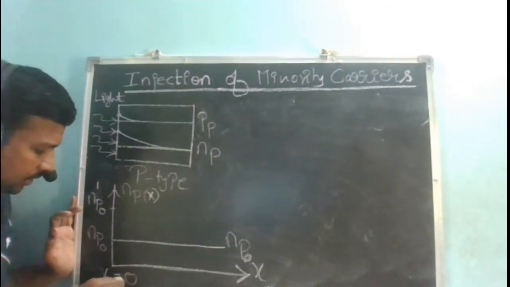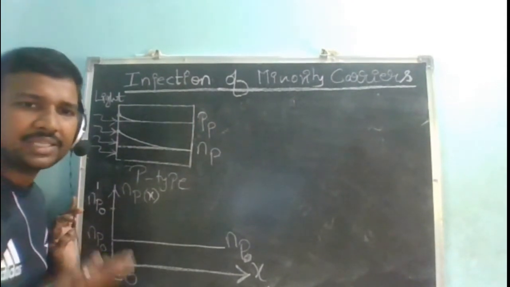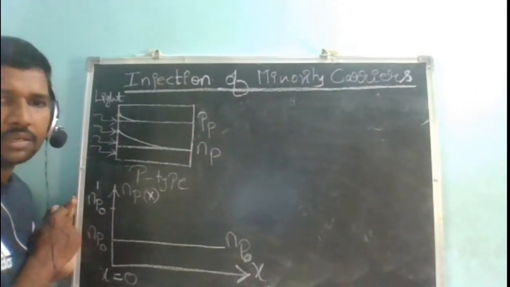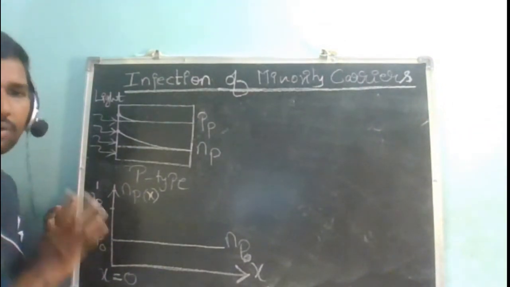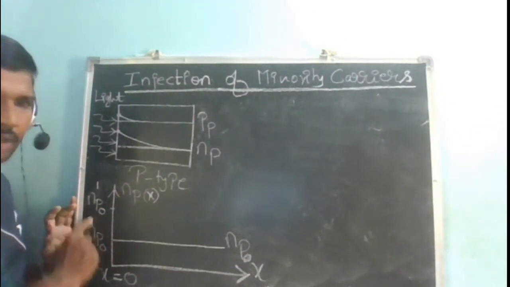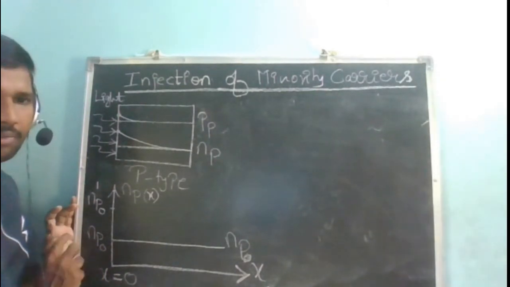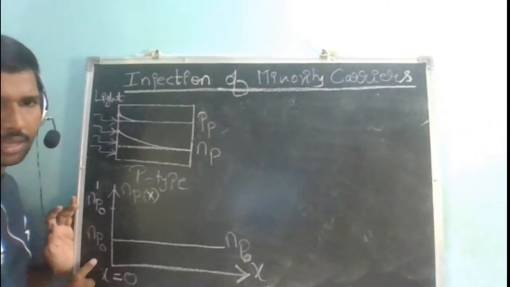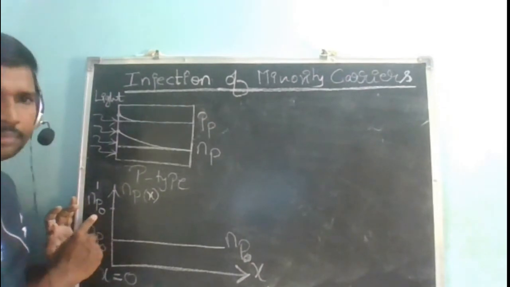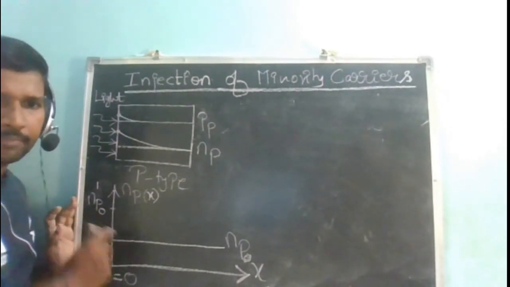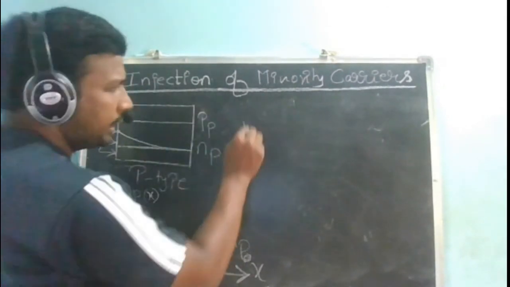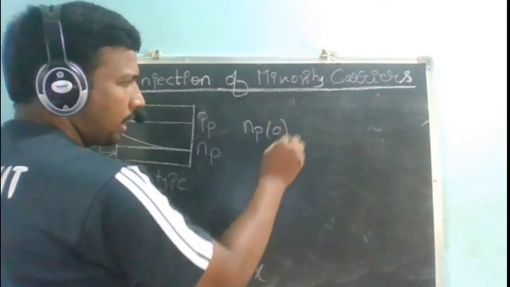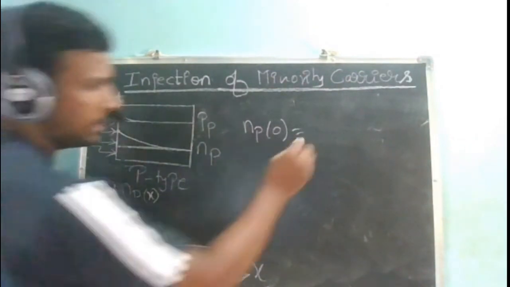At x equal to 0, how many excess carriers have you generated using your light? np naught dash is the number that you have generated using your light. If you have not applied the light, how many were available? np naught were available. These are minority carriers at thermal equilibrium, and these are generated optically. And when I write np naught, that means at x equal to 0. What is that I can write?